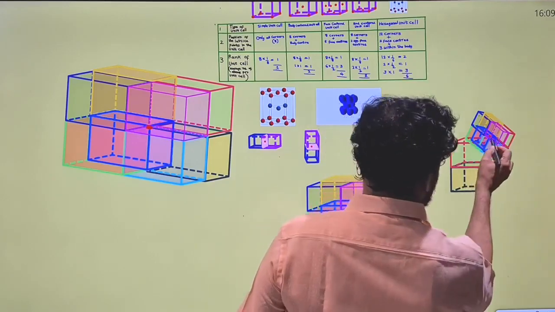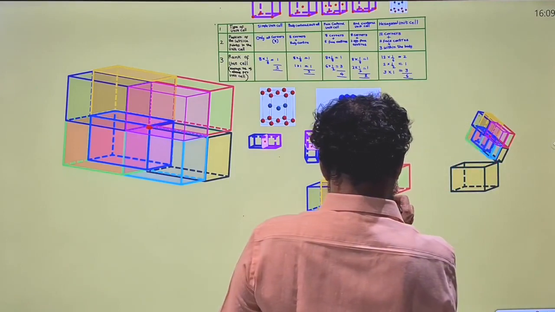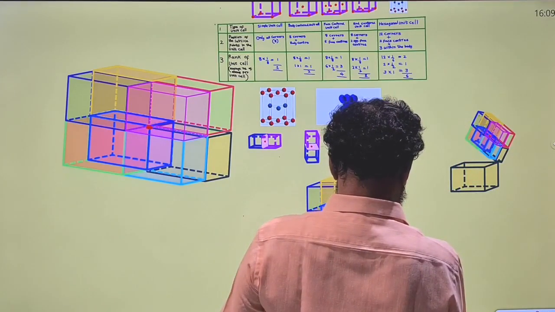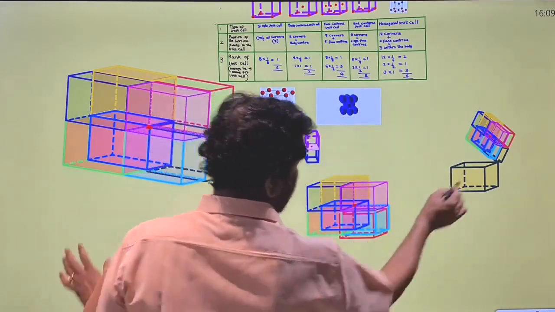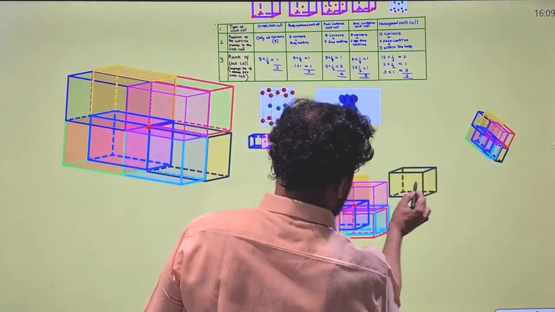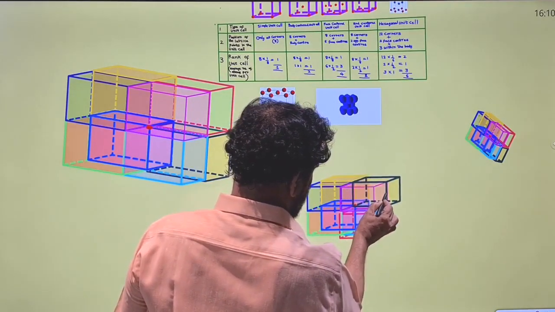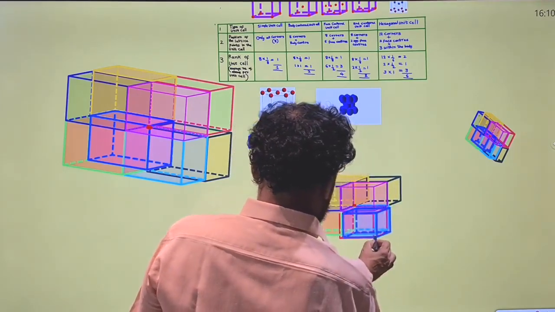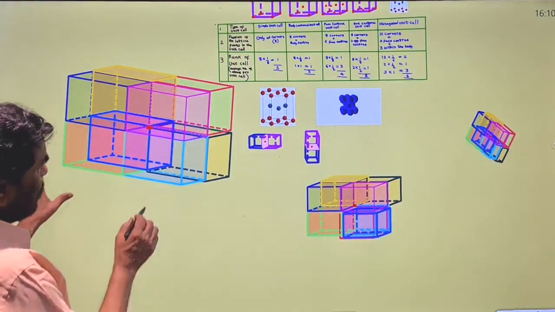Next one is... I don't know what happened to this. See here, this is the case.